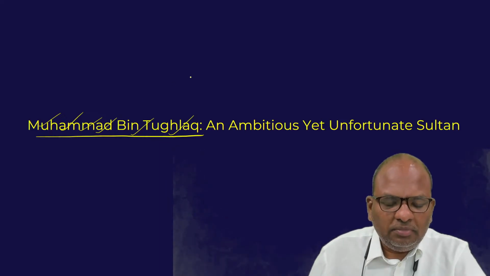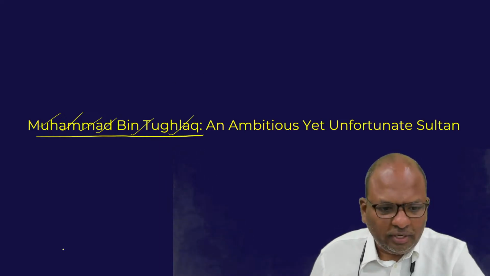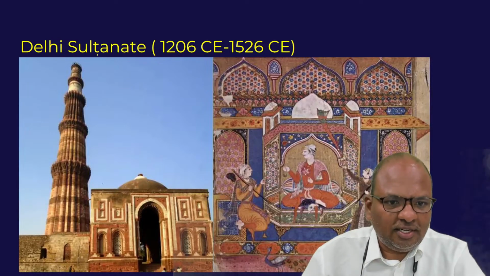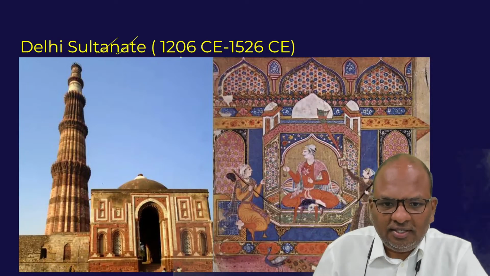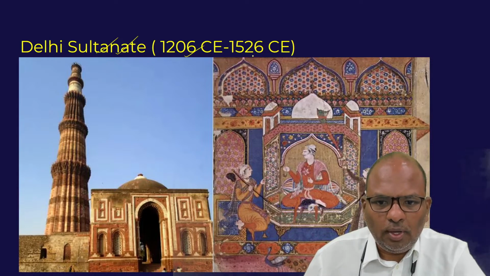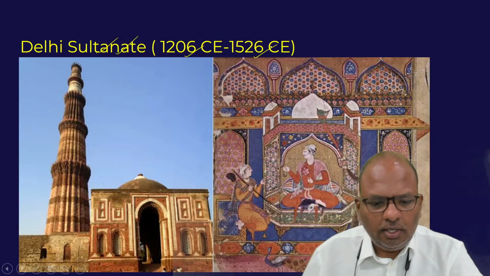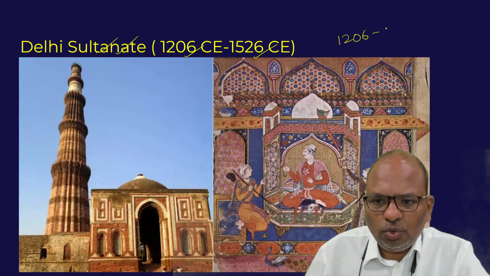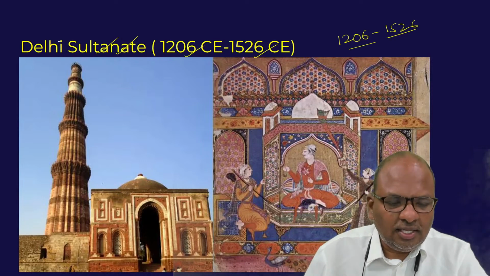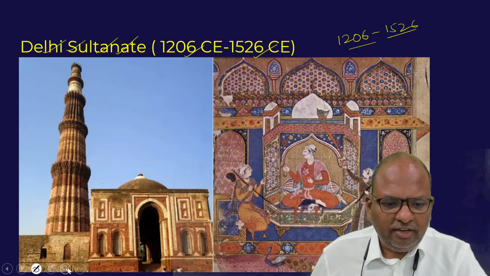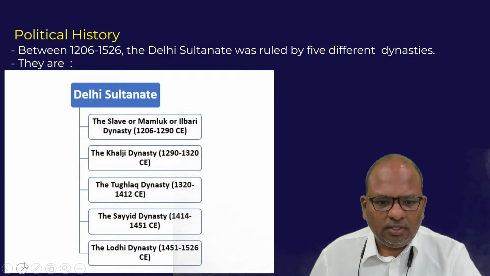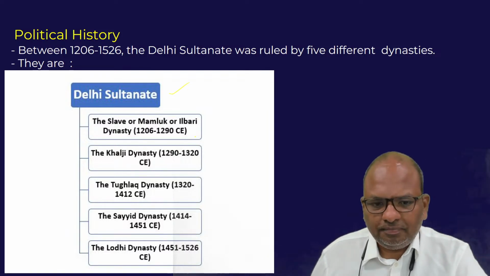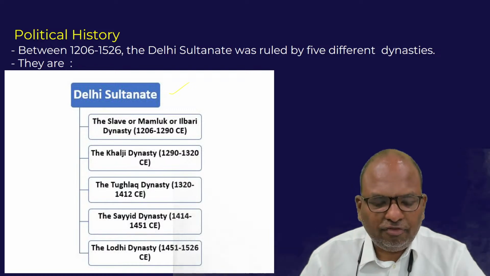Muhammad bin Tughlaq is a Delhi Sultanate ruler. You might be knowing the Delhi Sultanate ruled India between 1206 and 1526 AD, that is for about 320 years. And the Delhi Sultanate was ruled by 5 different dynasties.